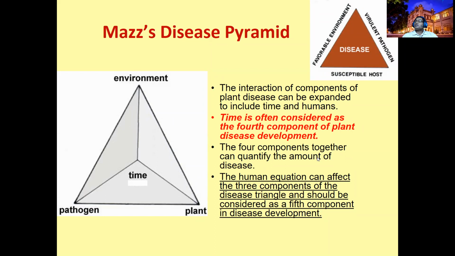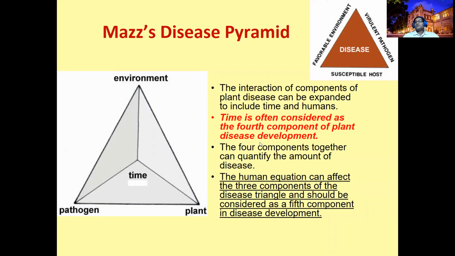For example, some damping offs are mainly seedling diseases, right? So if you are direct sowing, sometimes your field definitely gets infected with this Pythium and Phytophthora, see this damping off disease. Then if you raise the seedlings in the nursery and then transplant, the seedling stage will escape from the pathogen. Definitely you will not get any diseases. That is the time. So for the escaping mechanism, time is another factor.